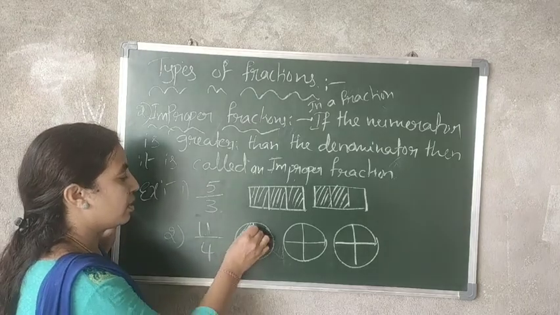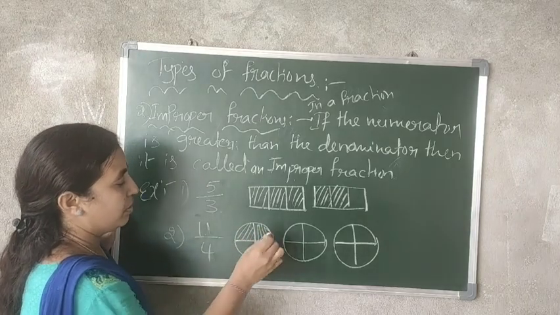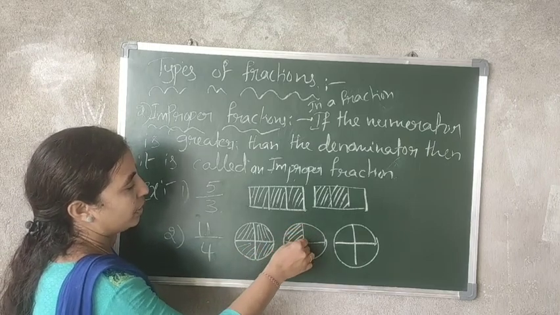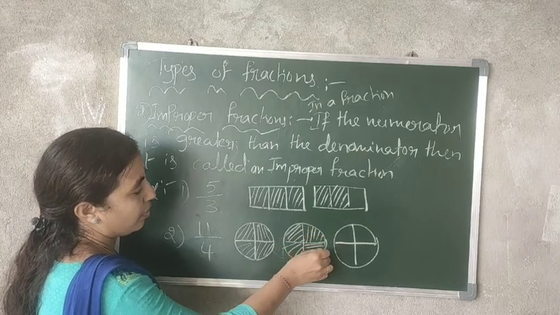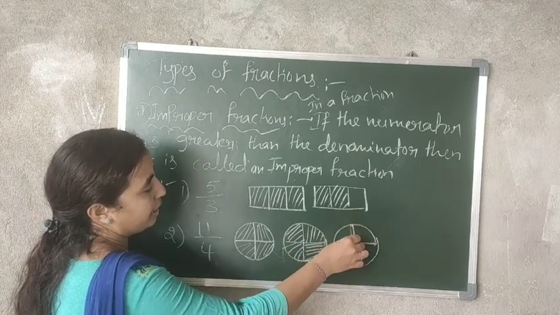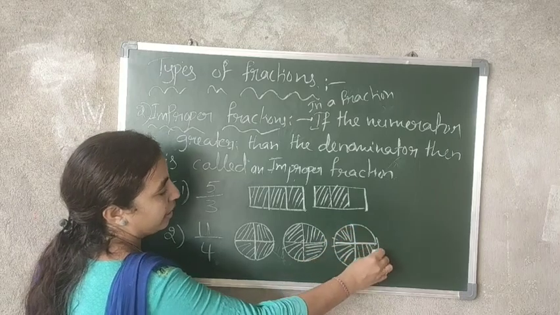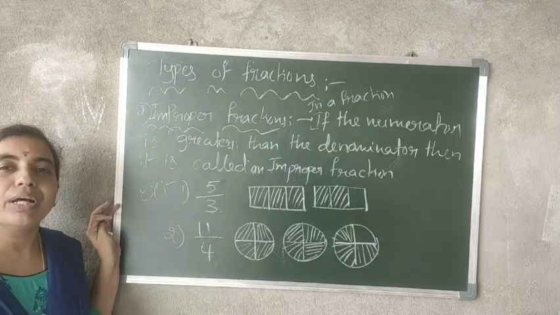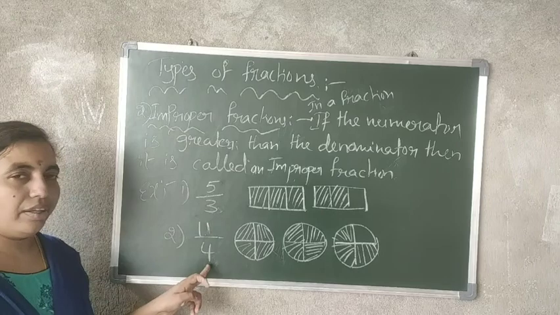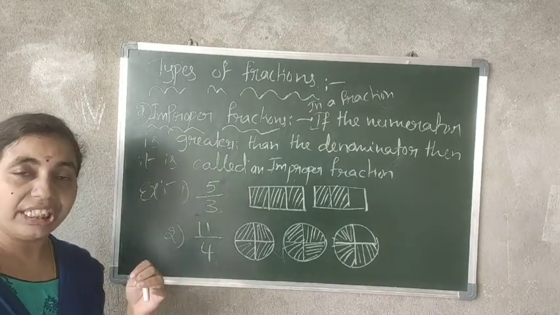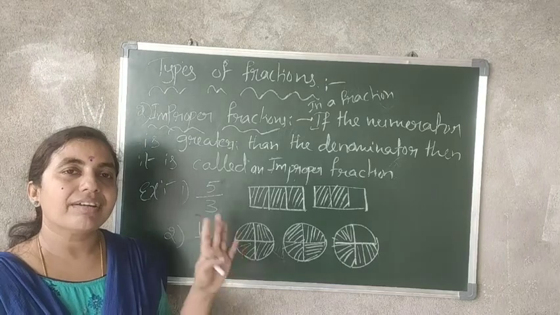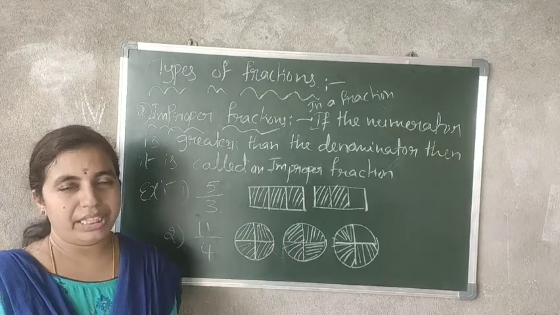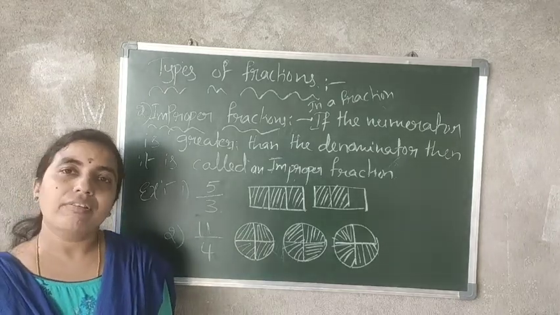Now go for shape. 3, 4, 5, 6, 7, 8, 9, 10 and 11. So this is how you represent improper fractions: 5 by 3 and 11 by 4. The actual definition is, the numerator must be greater than the denominator. Numerator must be greater than the denominator. Then they are called improper fractions.